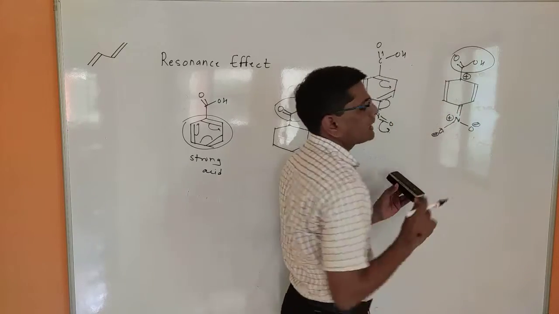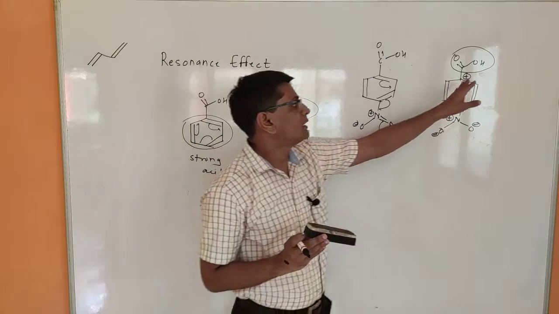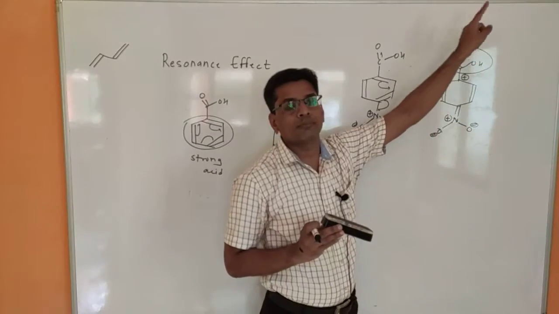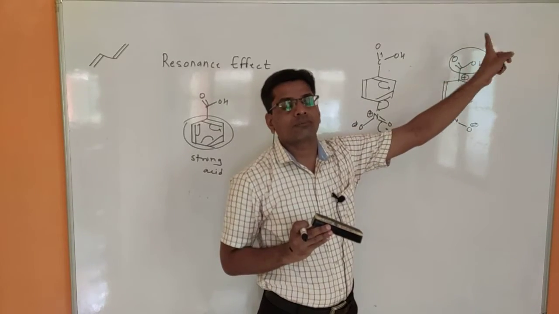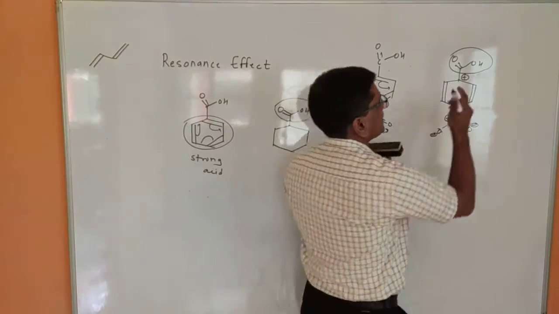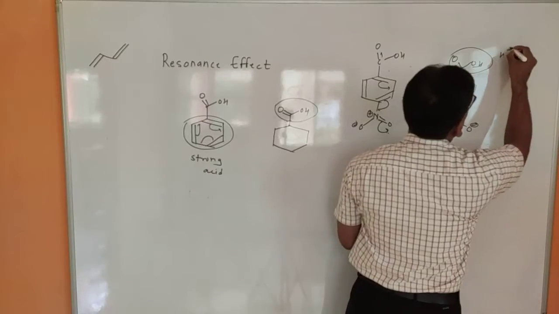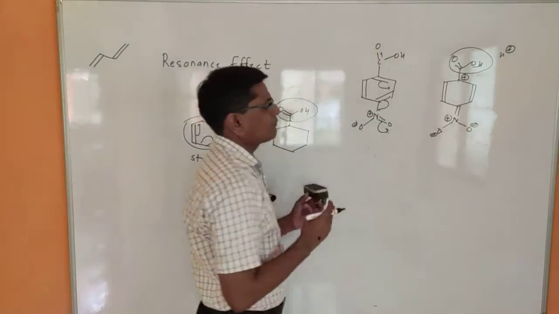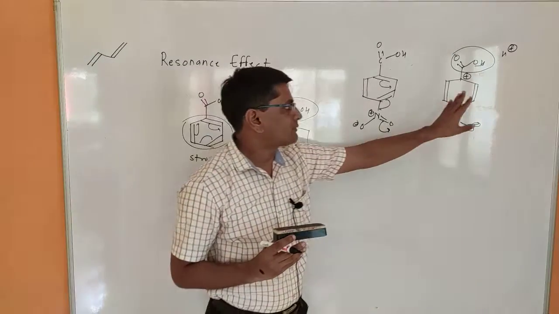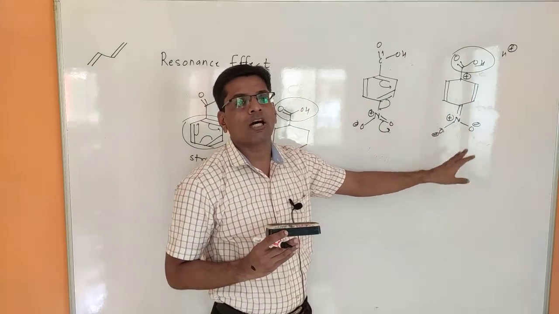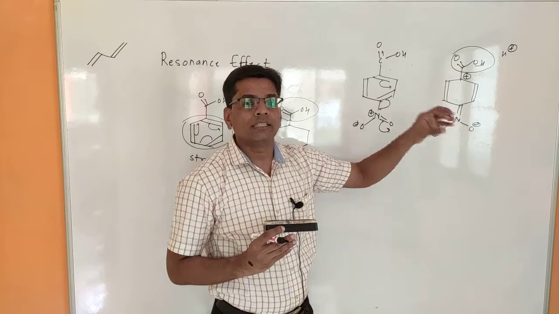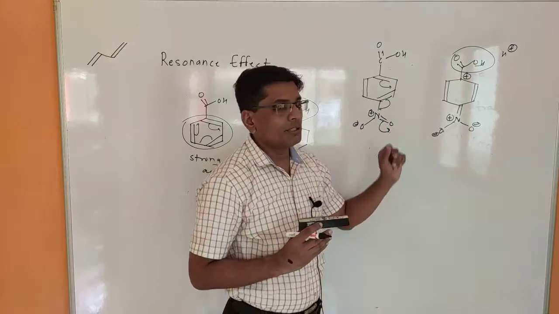So the molecule needs electron density, and it is taken from the other side, from the oxygen-hydrogen bond. That's why this bond becomes weak and can easily give the H plus ion as compared to benzoic acid. That's why para-nitrobenzoic acid and ortho-nitrobenzoic acid are stronger acids.